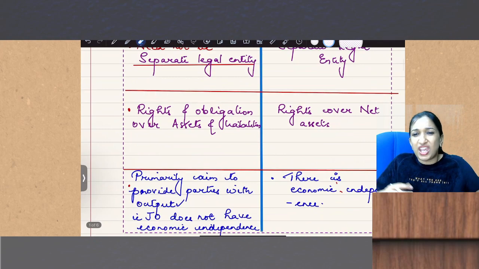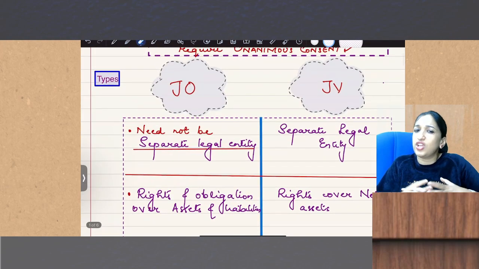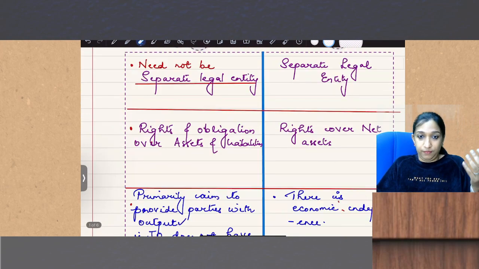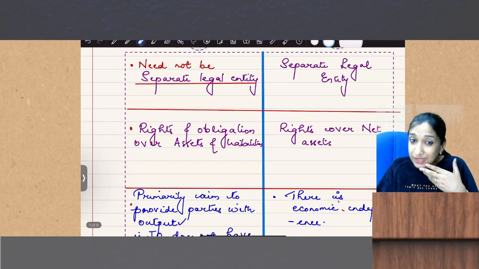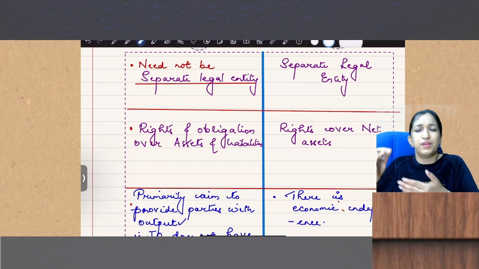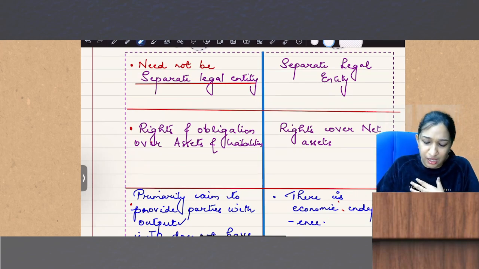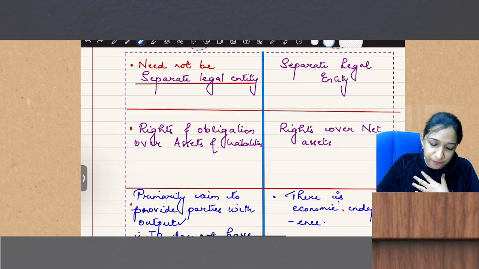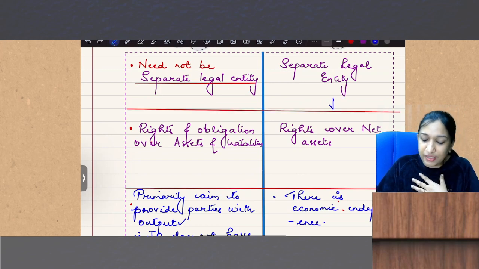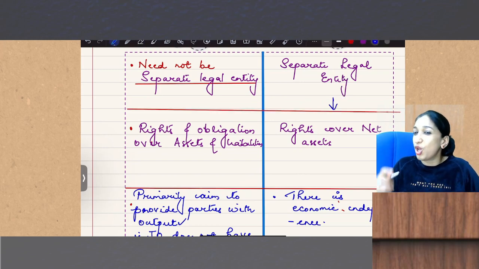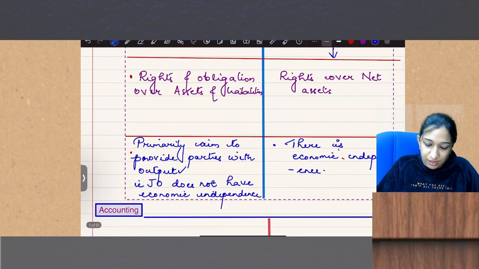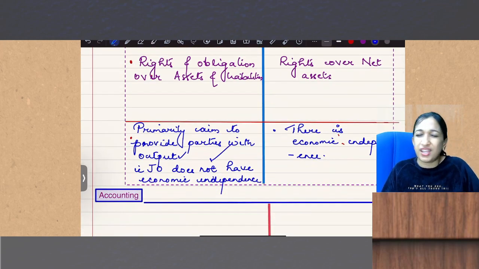Generally JV is a separate legal entity and JO is not a separate legal entity. Naturally, the operators have rights over assets and liabilities, but being a separate legal entity, venturers do not have rights over single assets or liability over net assets. Here, joint operation does not give economic independence, but here there is economic independence.